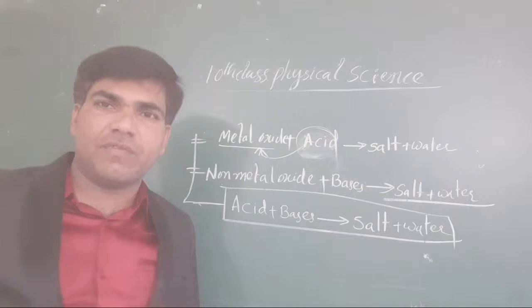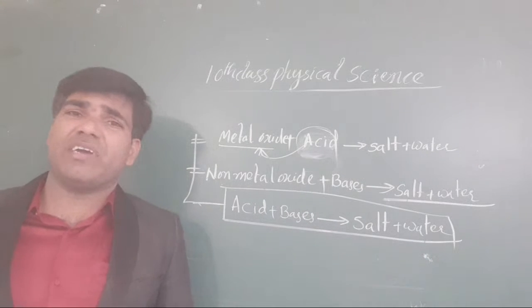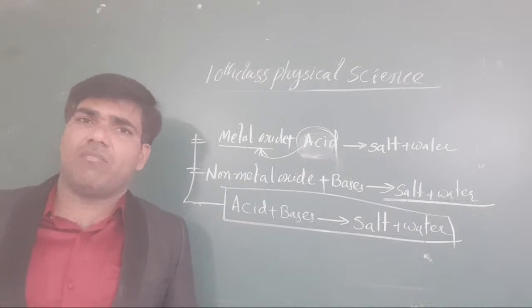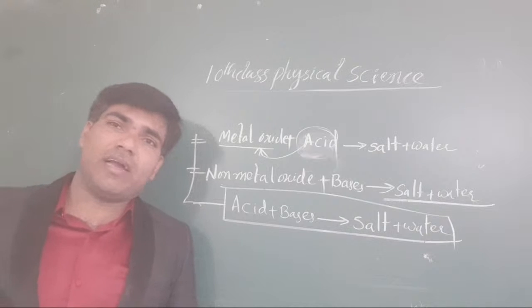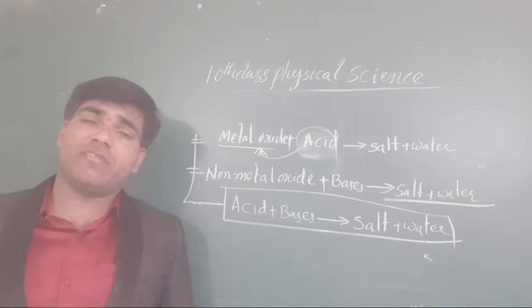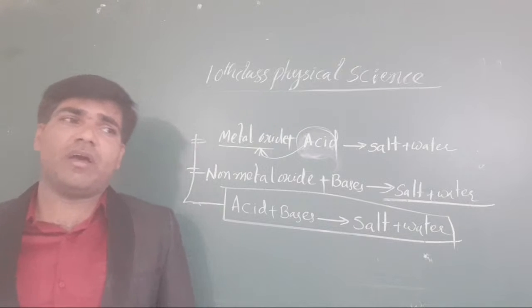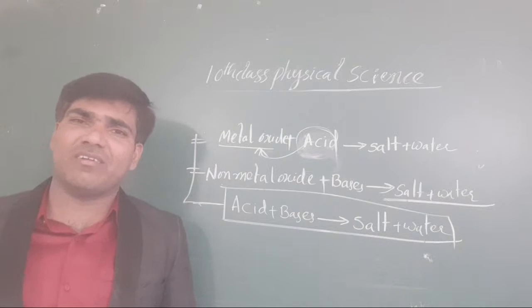Here it is already given in our textbook. Suppose you take metals combined with acids and bases, and carbonates and hydrogen carbonates may also be taken, and in every reaction we take both acids and bases.